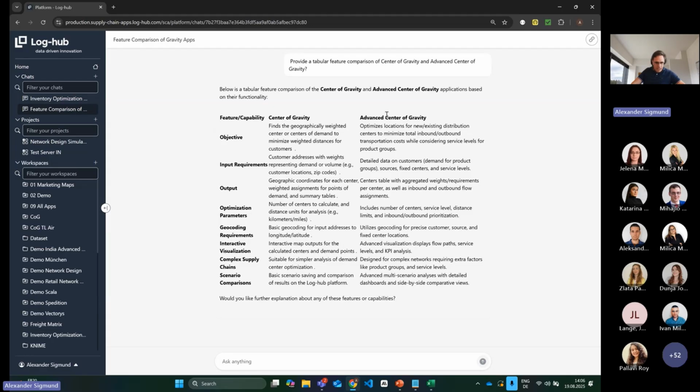And then you can also ask additional questions, right? For example, here, when I'm now interested in the fixed center of gravity in addition, fixed.